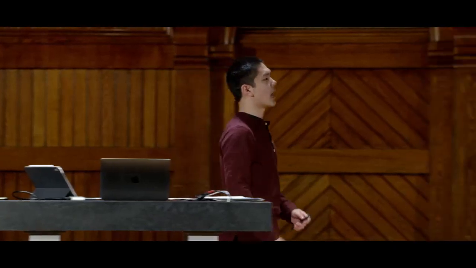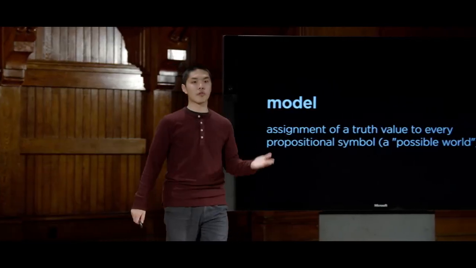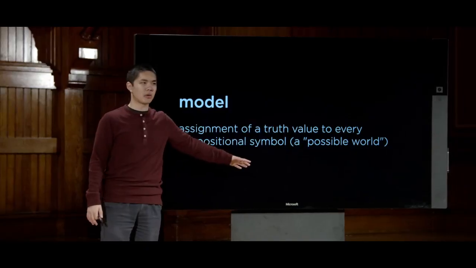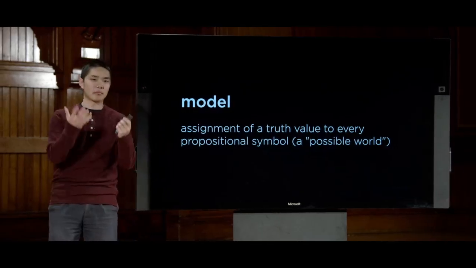The next thing we're going to need is the notion of what is actually true about the world. We have a whole bunch of propositional symbols, P and Q and R and maybe others, but we need some way of knowing what actually is true in the world. Is P true or false? Is Q true or false? So on and so forth. And to do that, we'll introduce the notion of a model. A model just assigns a truth value, where a truth value is either true or false, to every propositional symbol. In other words, it's creating what we might call a possible world.